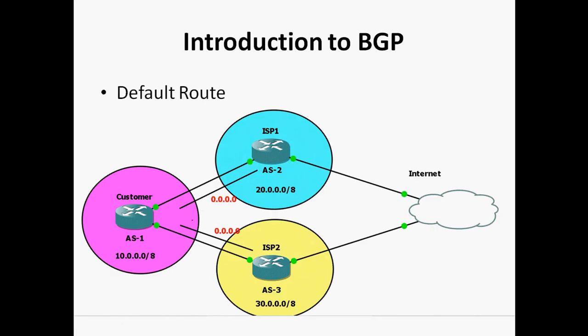Let's see. The first one is the default route. If the ISP is advertising the default route, it will be good. We have only one entry, so we can reach the ISP, and then the ISP is responsible for reaching the internet. Also, at the customer end, we don't know what is behind the ISPs.